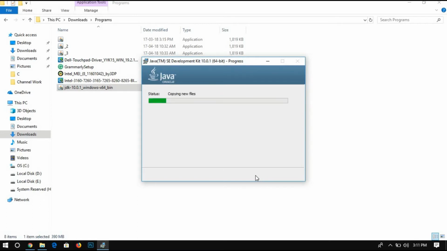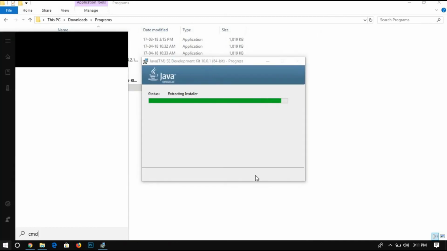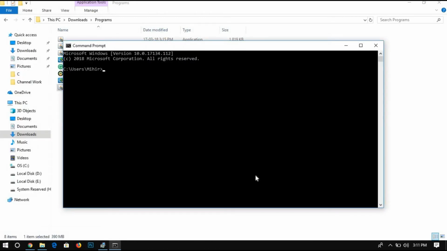But first we have to think about how you can know whether Java is successfully installed or not. So go to the Windows menu and type cmd and write the keyword javac. So this states that Java is not recognized as an internal or external command, operable program or batch file. This states that Java is currently not installed in your Windows 10.